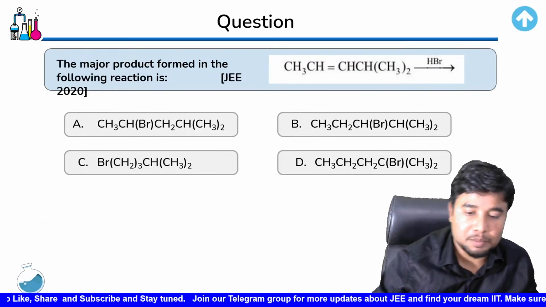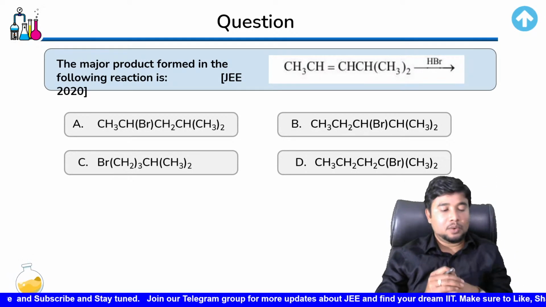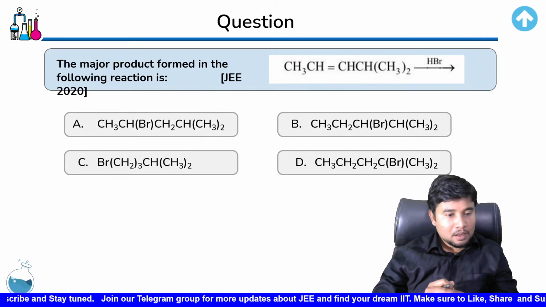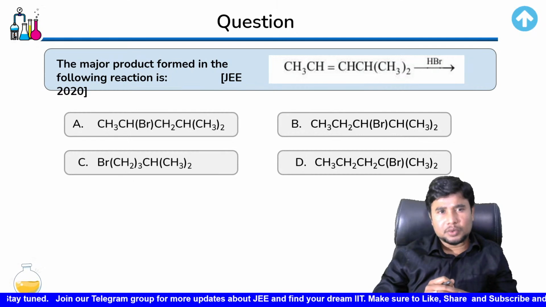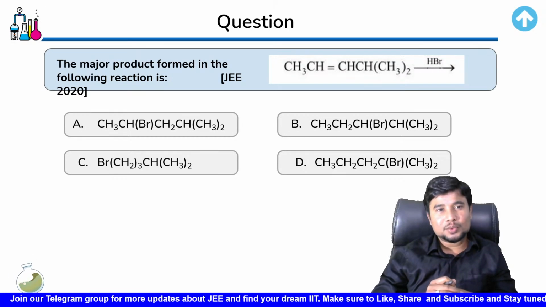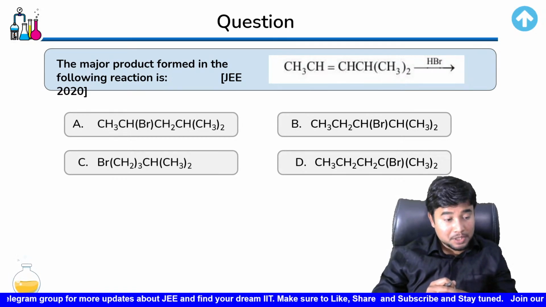Anyway, so this is what happens. Now there is this other compound. The other question, okay, this is also asked in 2020. See, two questions from the same chapter in 2020.